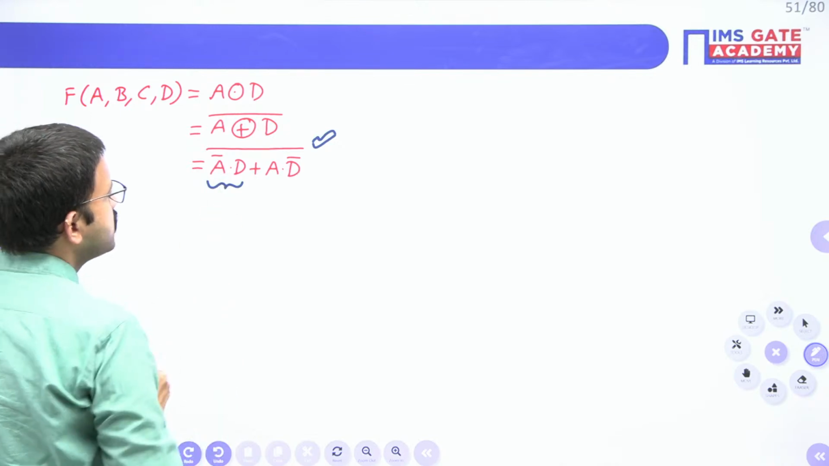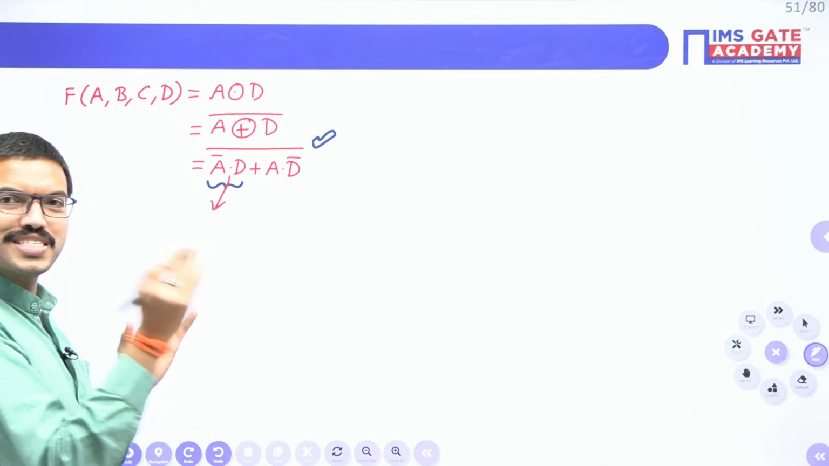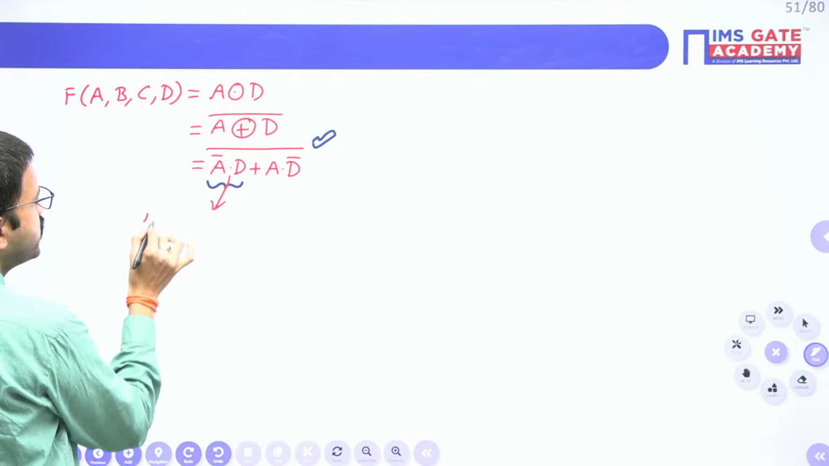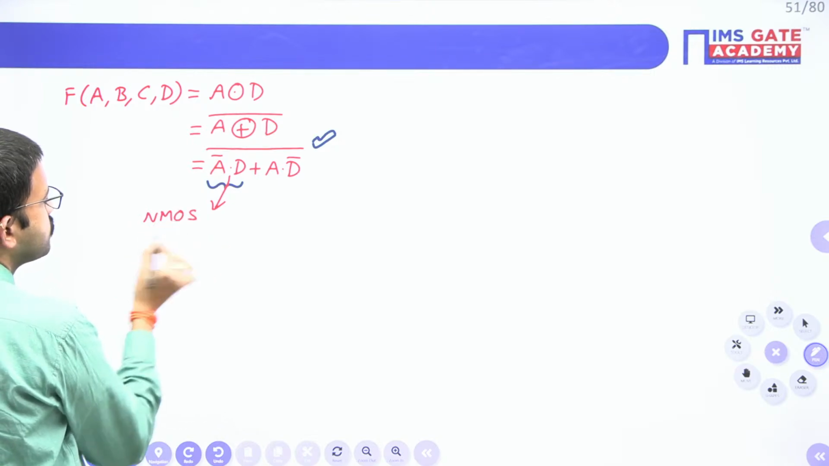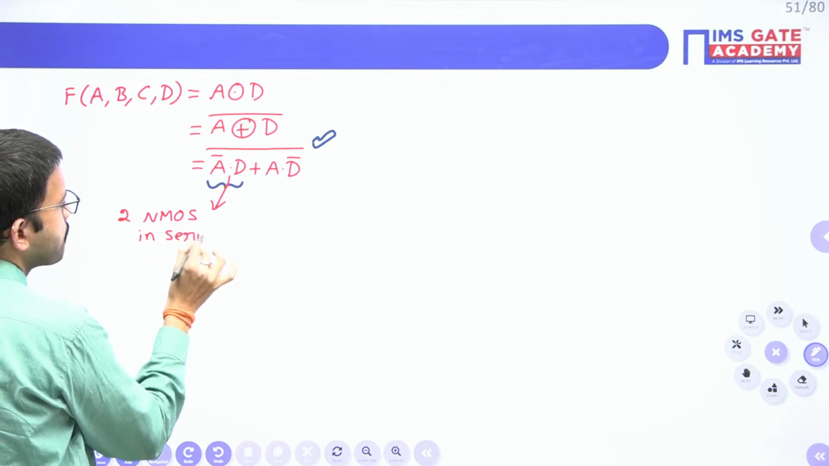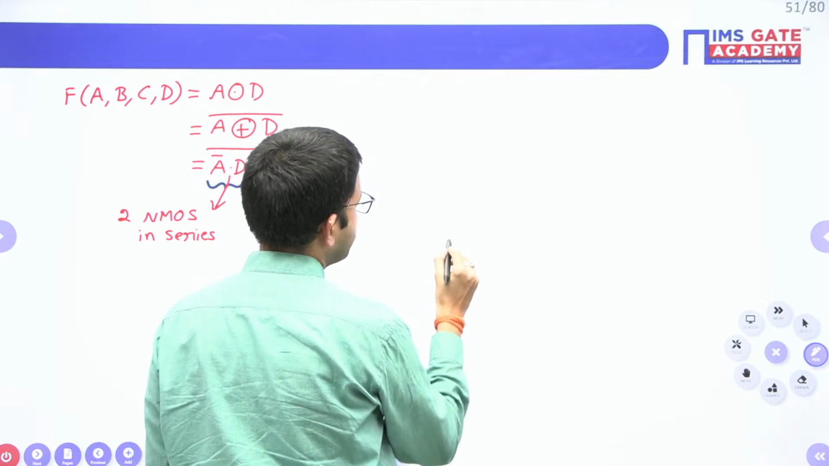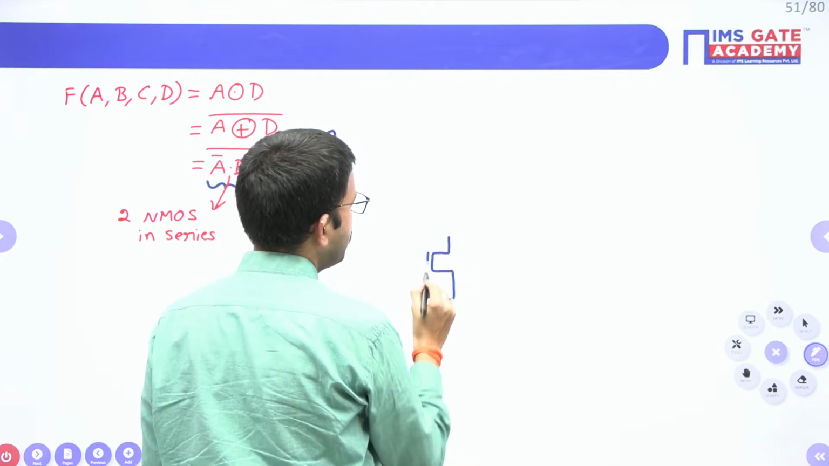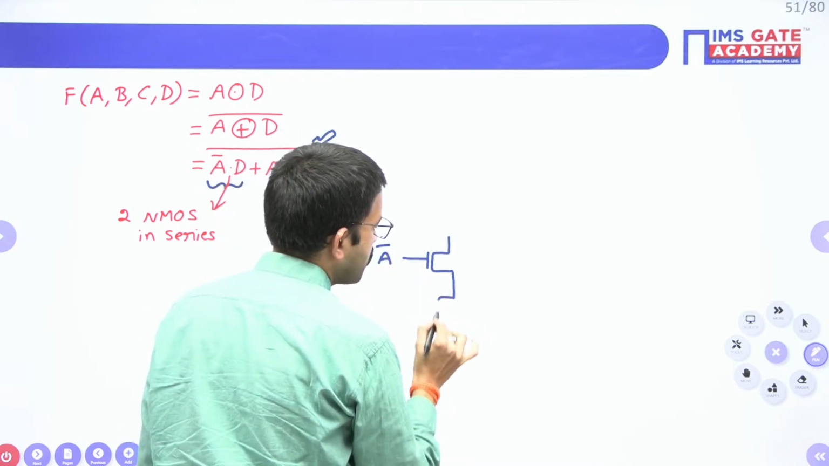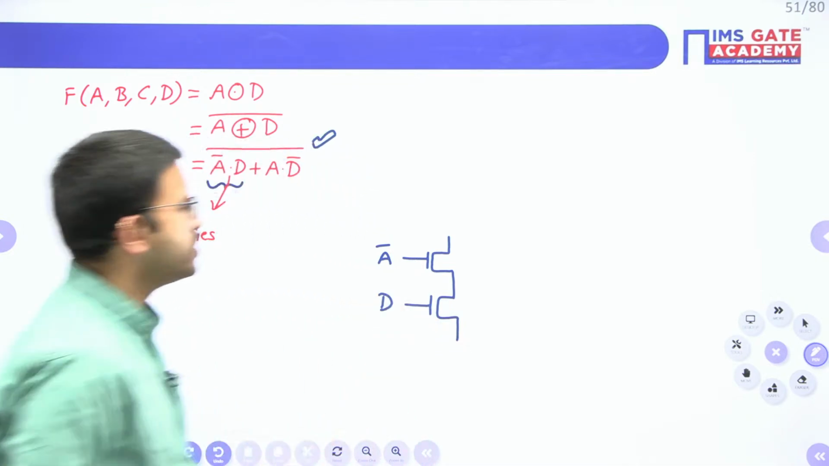Here you are having logical AND operator. Logical AND means we will use NMOS transistors in series. Okay, first focus with respect to NMOS. So we have to connect 2 NMOS transistors in series. So for the time being, let us draw that circuit. I am considering 2 NMOS transistors. Here the input is A bar. For the other NMOS, the input is D.